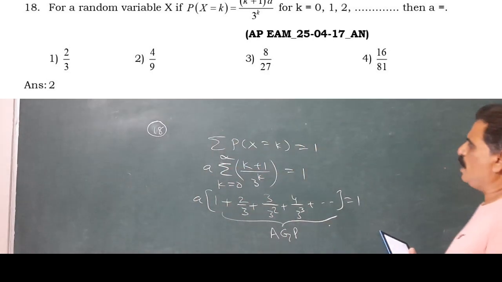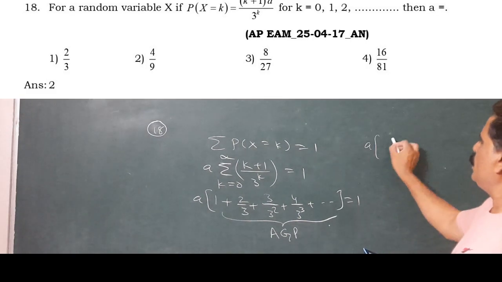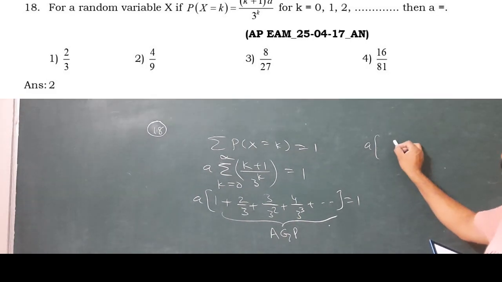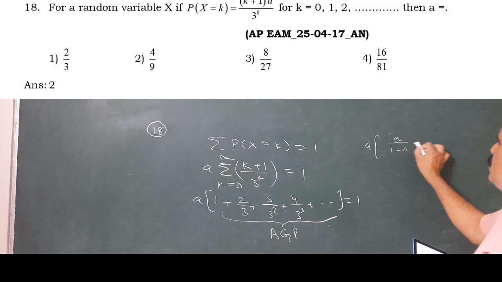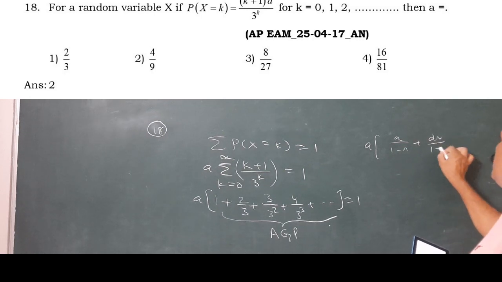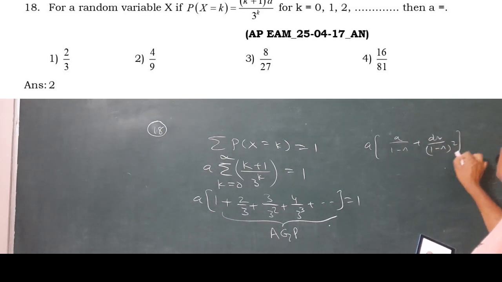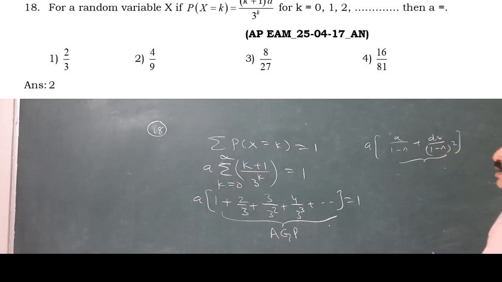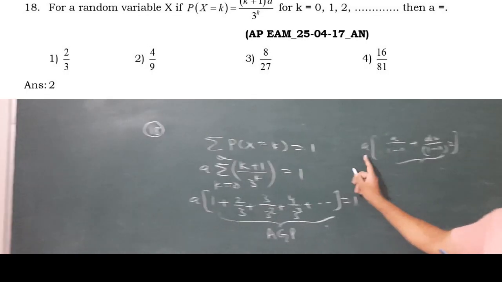Now here the formula is A by 1 minus r plus dr by 1 minus r whole square. That is the sum of infinite AGP. But this a is different actually.